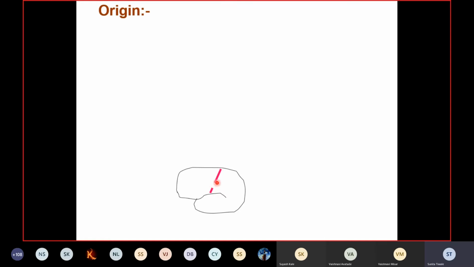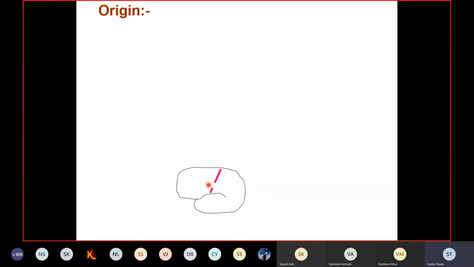Now, how do you know that the area in front of the central sulcus is the motor cortex? Scientists learned this by electrical stimulation of that area with microelectrodes. They found that on stimulation of the temporal area, the person starts hearing. On occipital area stimulation, the person starts seeing images. If the sensory cortex is stimulated, it gives awareness of different types of sensations.